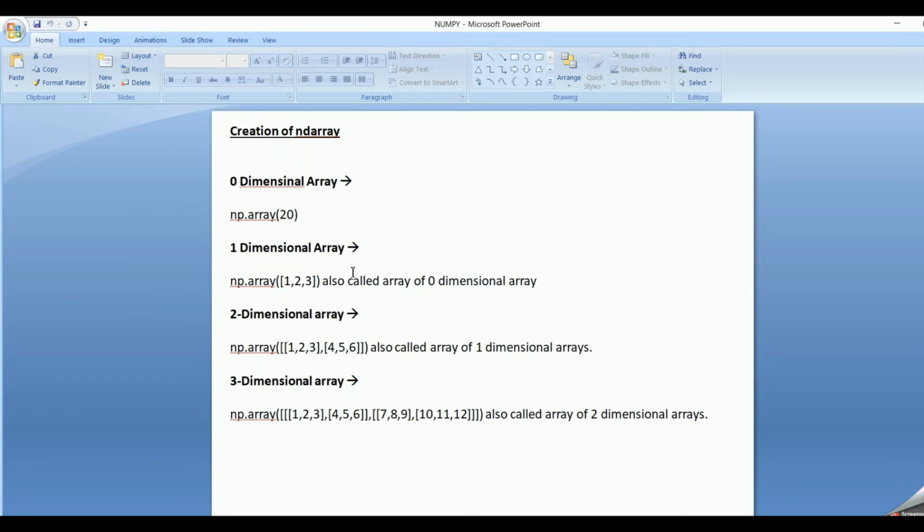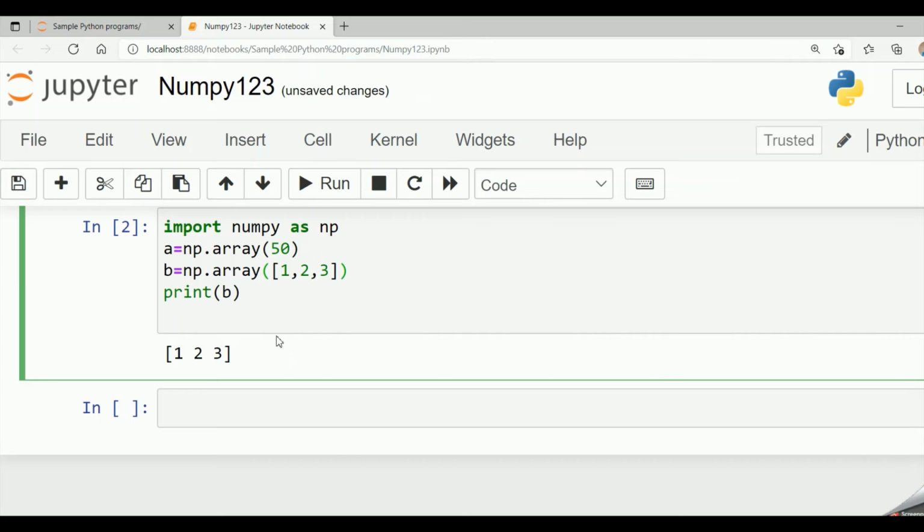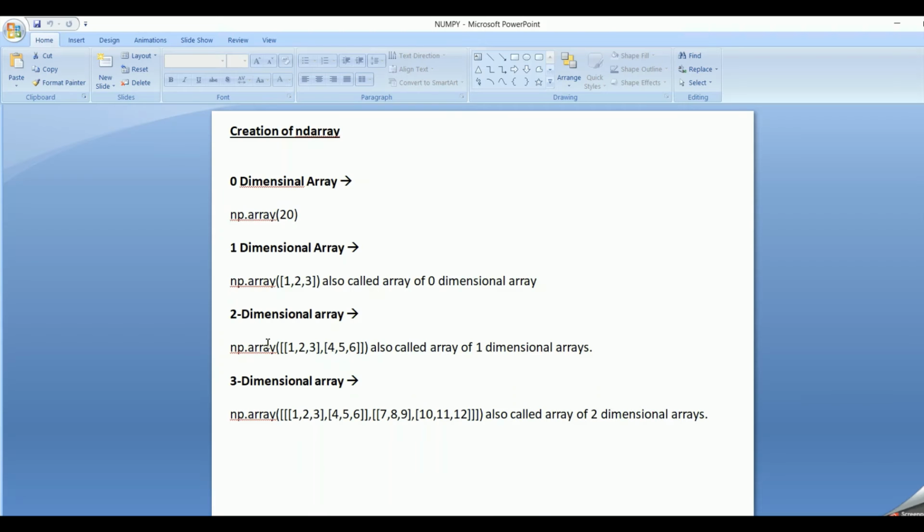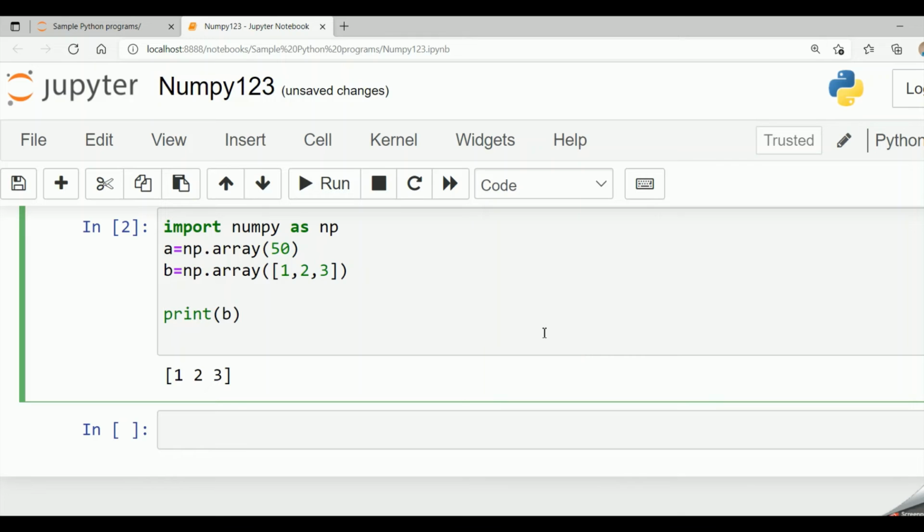Now suppose I want to create a 2-dimensional array. And one more thing friends, a 1-dimensional array is also called an array of 0-dimensional arrays, and a 2-dimensional array is also called an array of 1-dimensional arrays. So for 2 dimension, I have to specify np.array. Since it is 2 dimension, I can pass 1, 2, 3, this is 1-dimensional, comma, another 1-dimensional, 4, 5, 6.